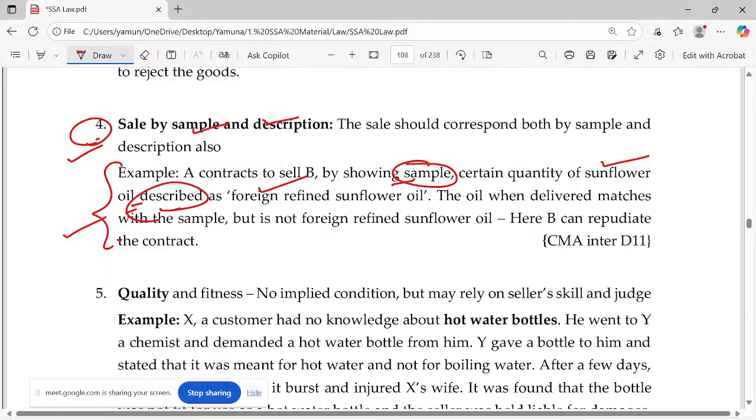Okay, you are going to buy an oil, cold-pressed oil. If they ask why it is pressed in a normal machine, we wouldn't know; only when they describe it do we know. Okay, so one is by sample, one is by description, both combined. See, the word 'and' is here, and it means what? Cumulative condition: sale by sample and sale by description. The oil when delivered actually